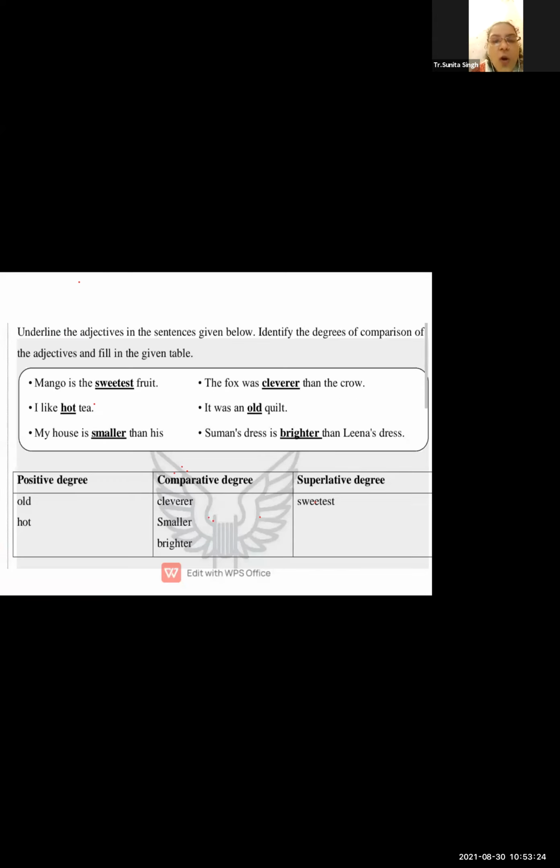Now here we have the example of the positive degree, old. Now we have old as the positive degree. So please tell me, what will be the comparative of old? What will be the comparative of old?